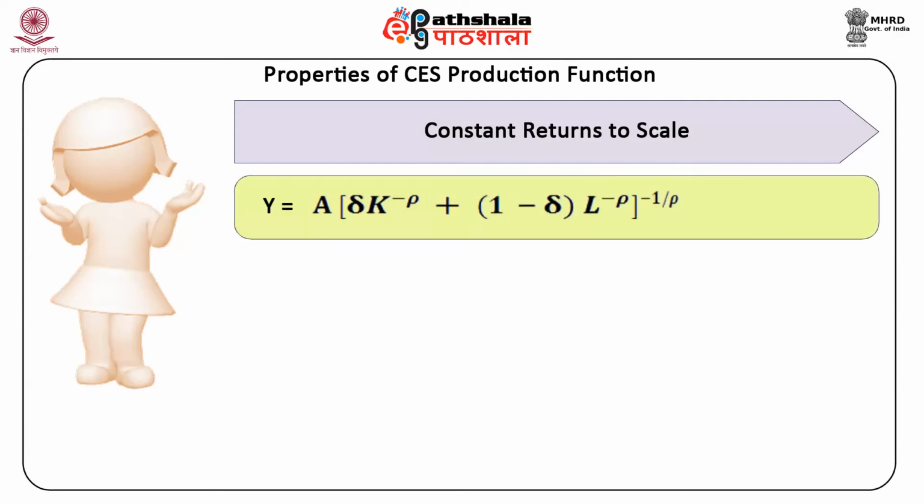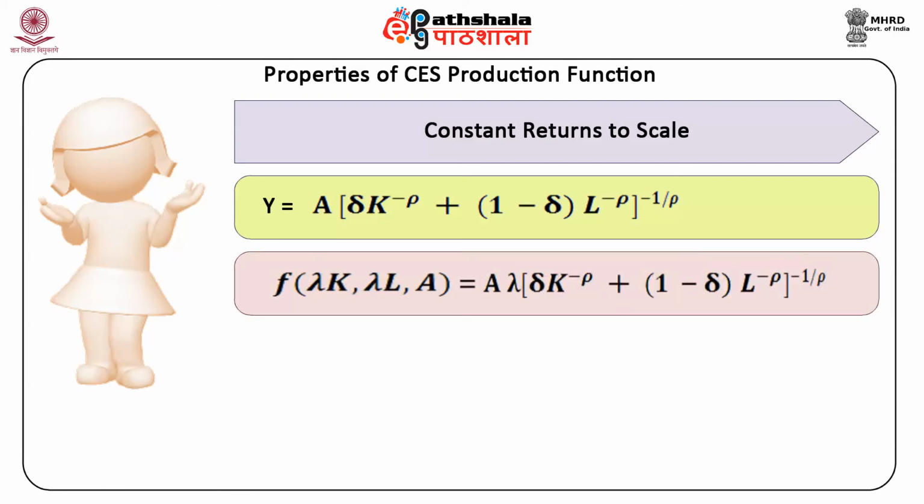Y is equal to A (delta K raised to the power minus rho plus (1 minus delta) L raised to the power minus rho) whole raised to the power minus 1 upon rho.